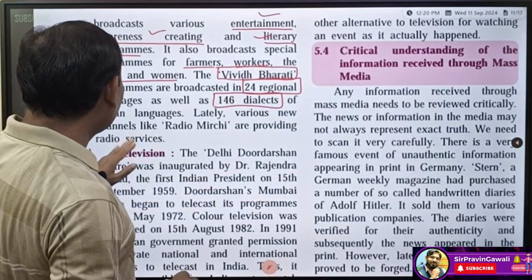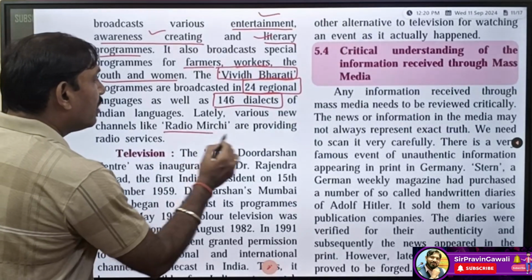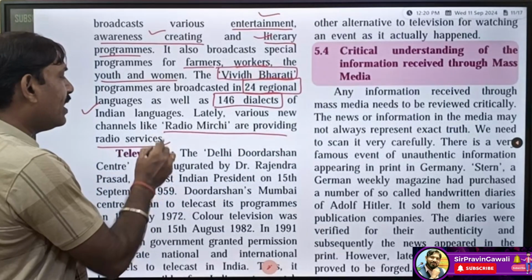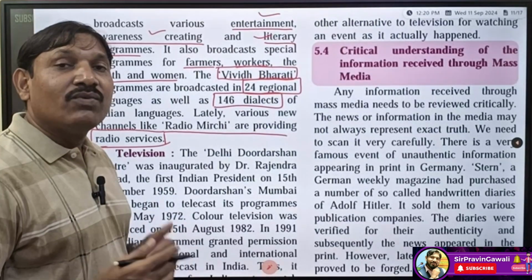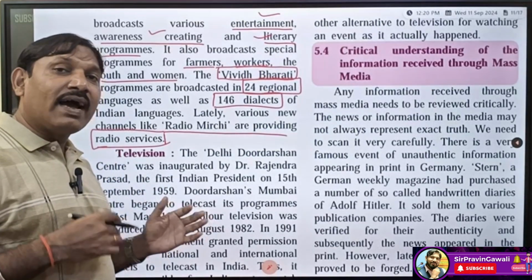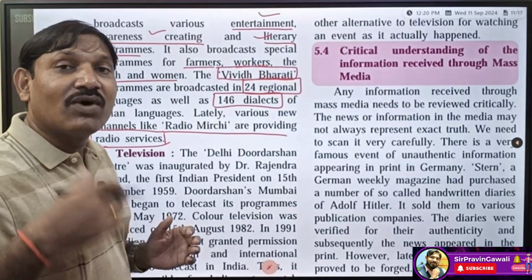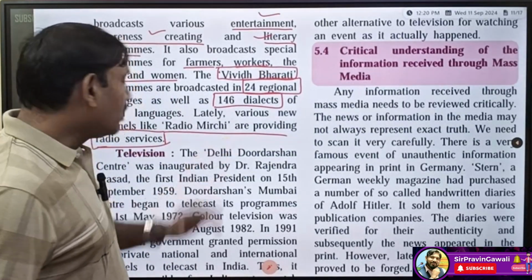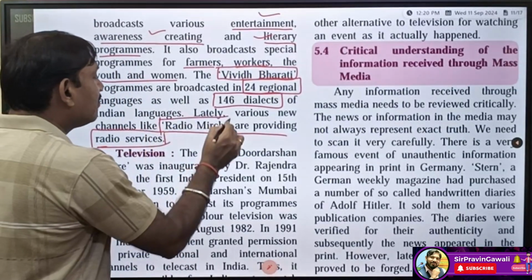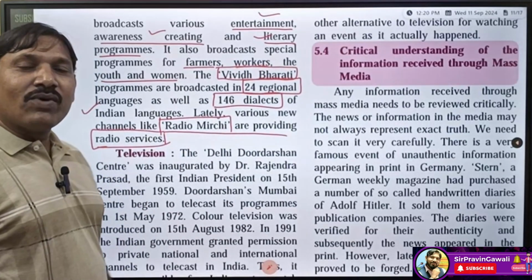Lately various new channels like Radio Mirchi are providing radio services. So many FMs are there now, many radios which provide various services, entertainment, and along with that entertainment some other information is also given by the other radios. Okay students, so one of those is Radio Mirchi. Okay students, have you understood?